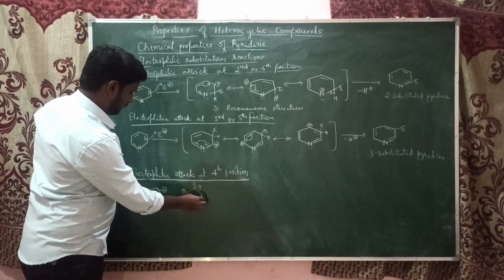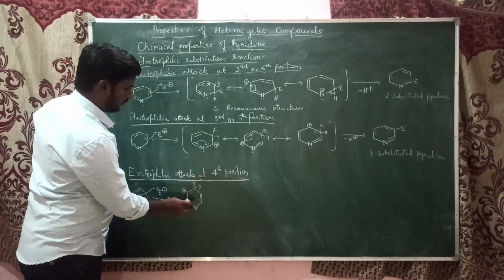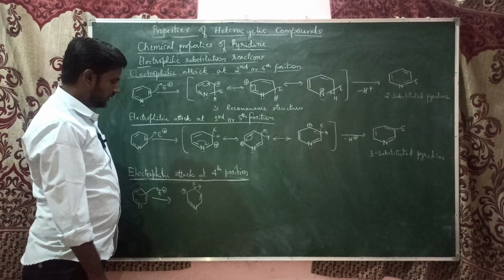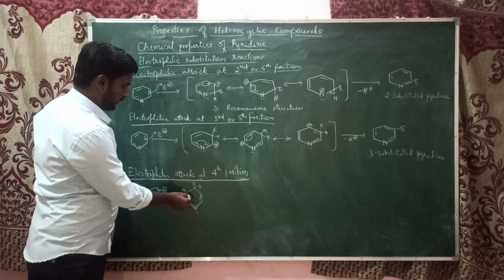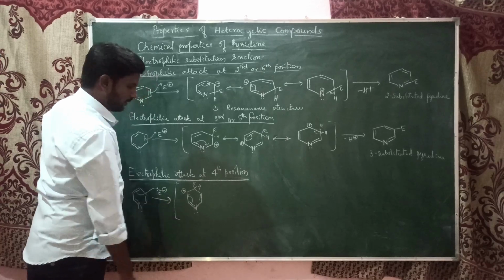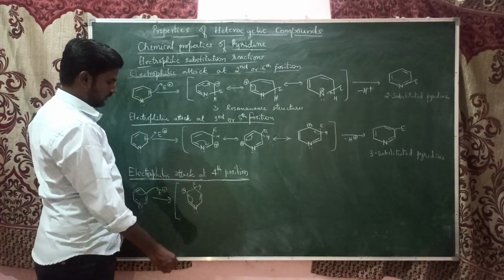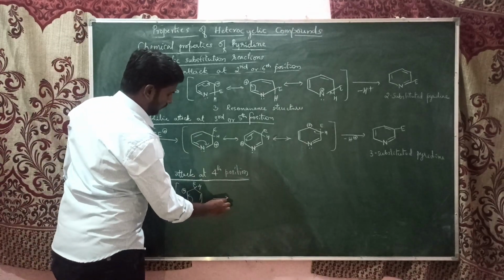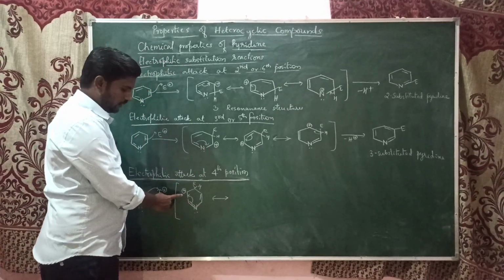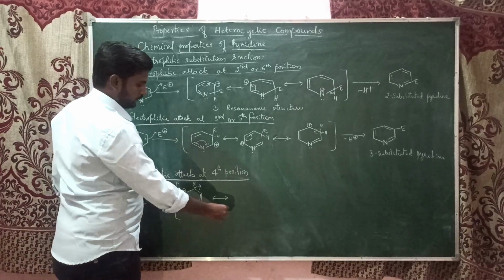This carbocation can be stabilized by resonance, so this will give electron. As it is an intermediate, I am putting it in a square bracket. It is an unstable one. Now here it has become a double bond, and the positive charge will shift to the nitrogen atom.